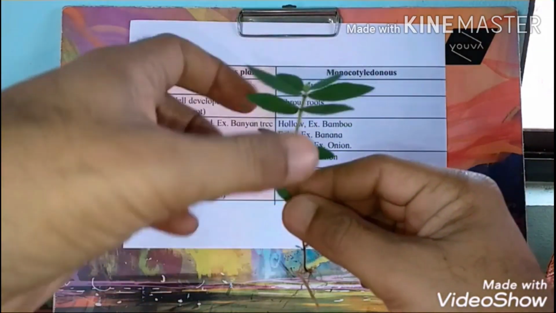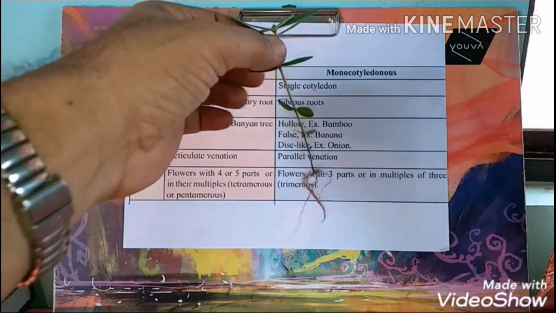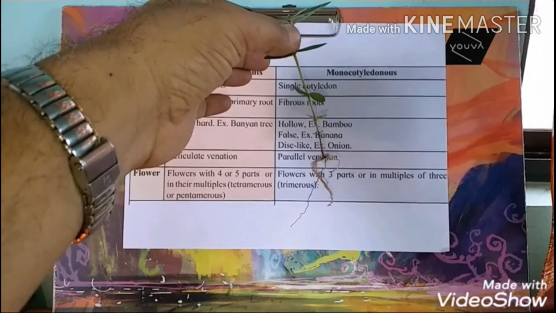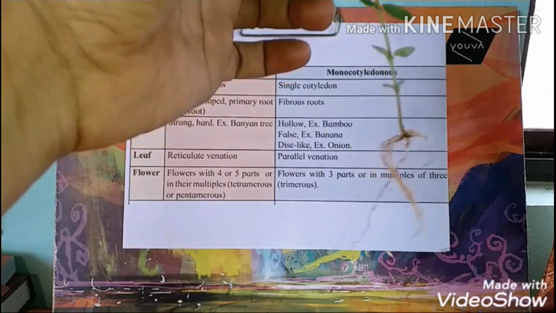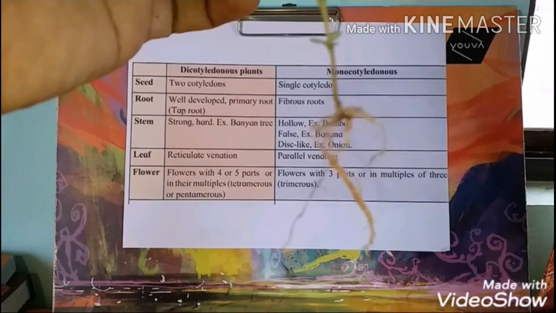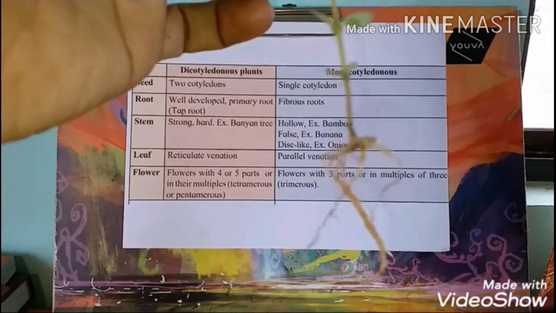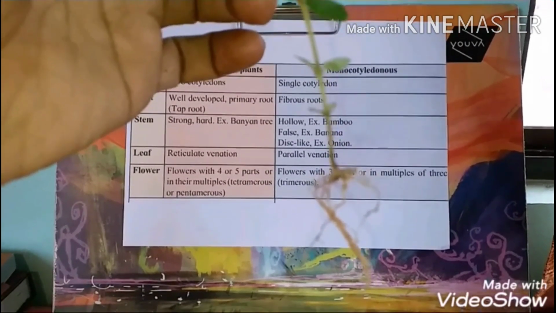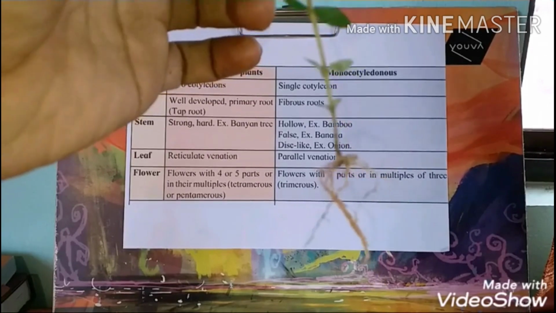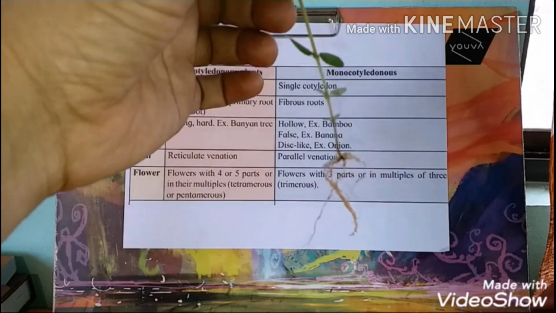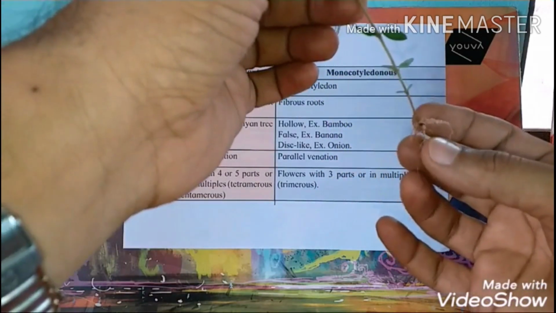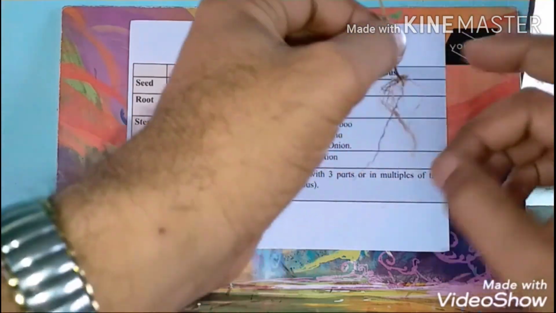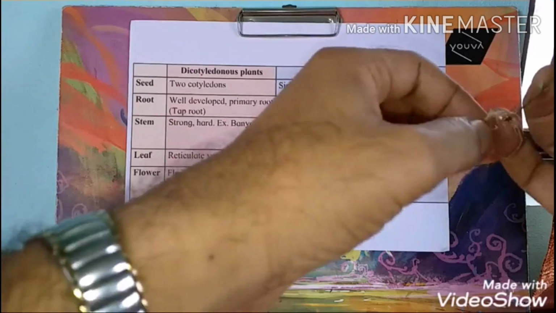Here is a typical example of a dicotyledonous plant. You can view the roots here. This root is a taproot system. One primary root is there, and that primary root is branched and rebranched to give the other small branches, just as shown here.